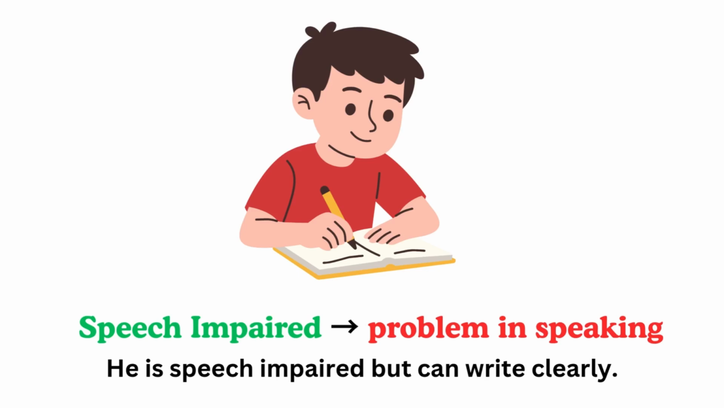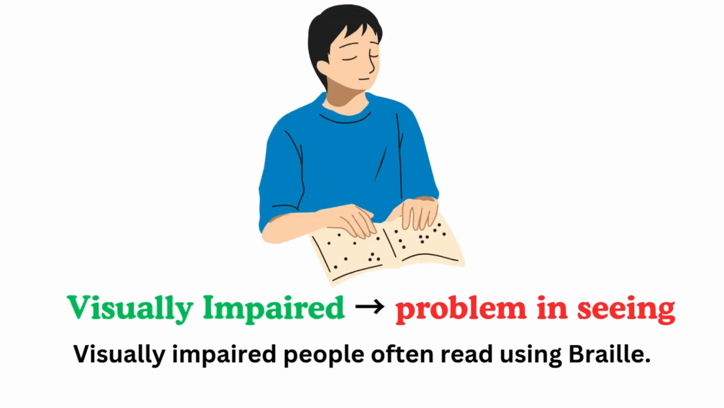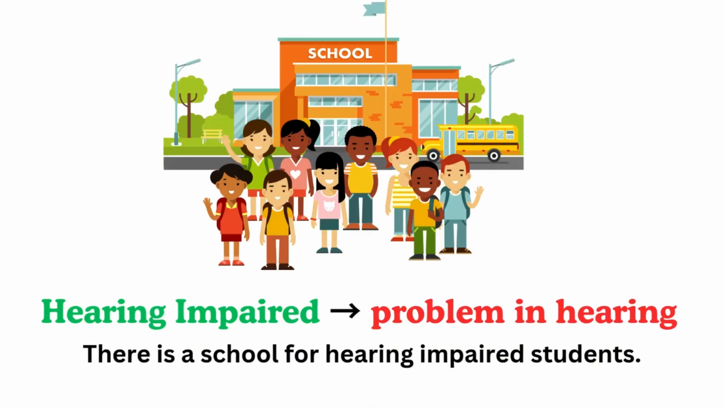Speech impaired, meaning problem in speaking. For example, he is speech impaired but can write clearly. Visually impaired, meaning problem in seeing. For example, visually impaired people often read using Braille. Hearing impaired, meaning problem in hearing. For example, there is a school for hearing impaired students.